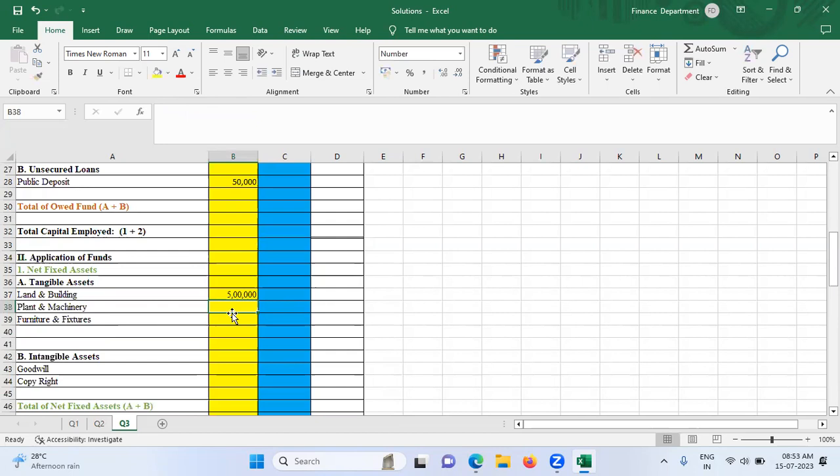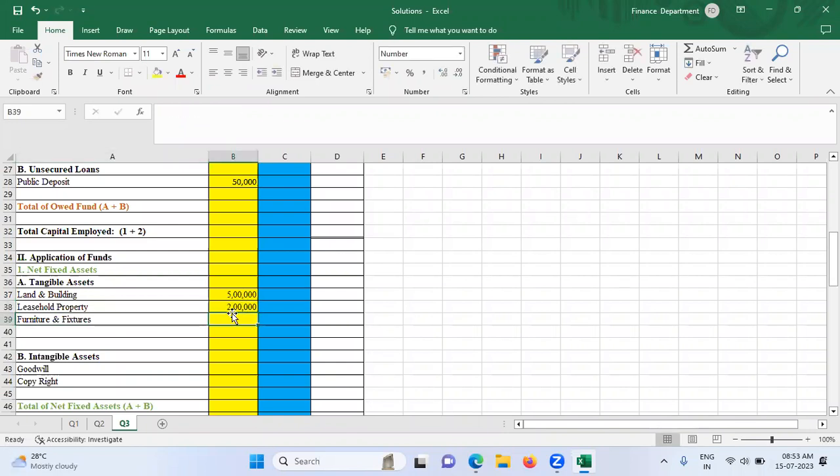Then next, they have given leasehold property. I have to write leasehold property. What is the amount? It is given as 2 lakhs. So I would be writing 2 lakhs.